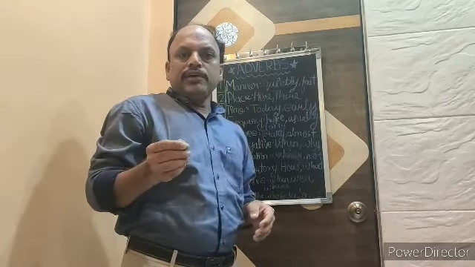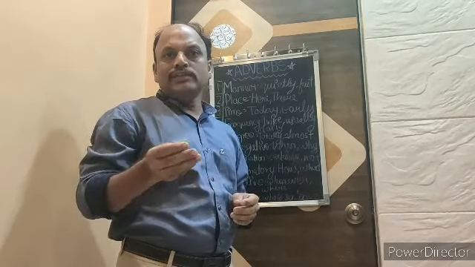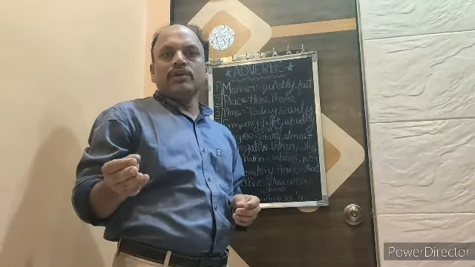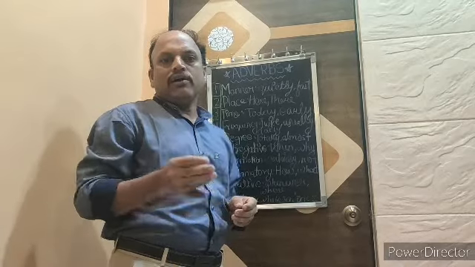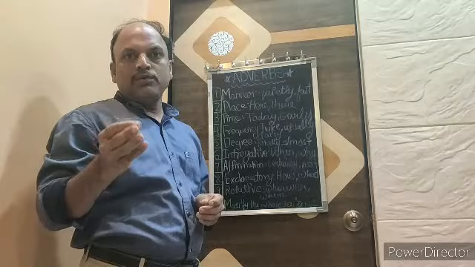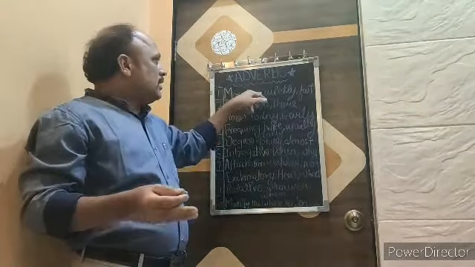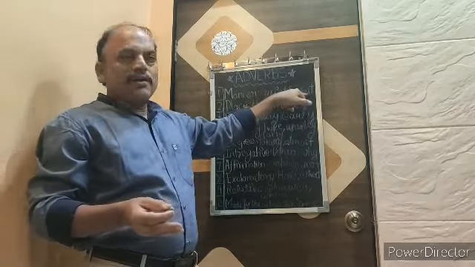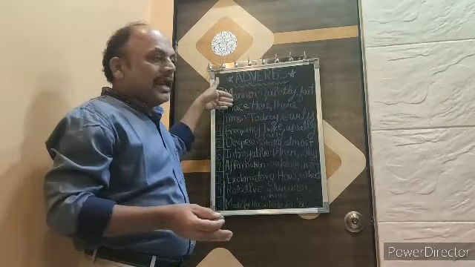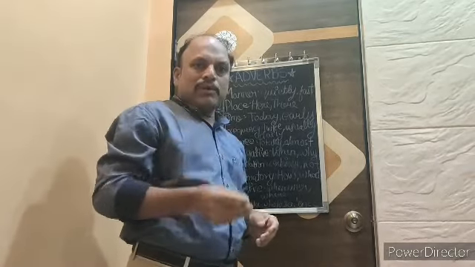For example, he worked quickly today. How does he work? He worked quickly today. Or he walked fast. How does he walk? He walked fast. Means the manner of walking. For example, quietly, fast. These are the adverbs of manner. It is telling how the action is performed.